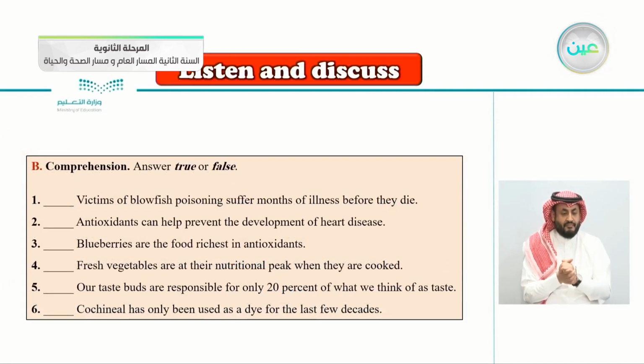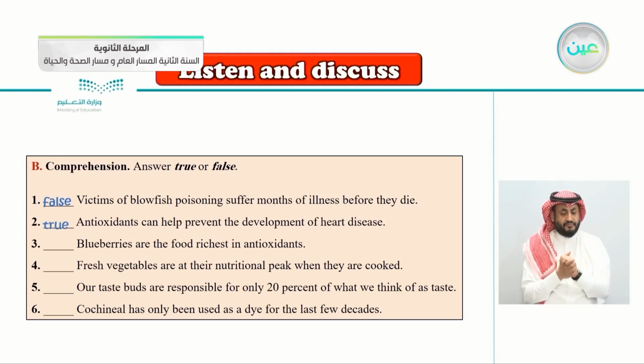Comprehension, answer true or false. Number 1, victims of blowfish poisoning suffer months of illness before they die. Is this true or false? Months of illness before they die? It's false, of course. Number 2, antioxidants can help prevent the development of heart diseases. So, number 2 is very good.